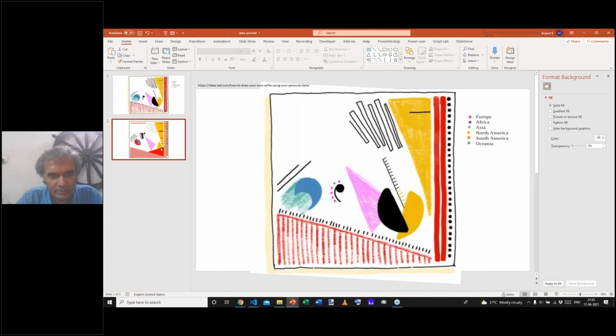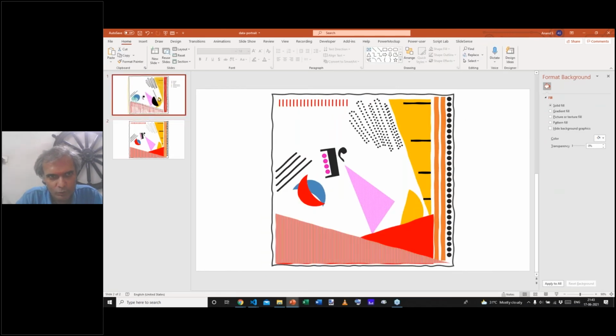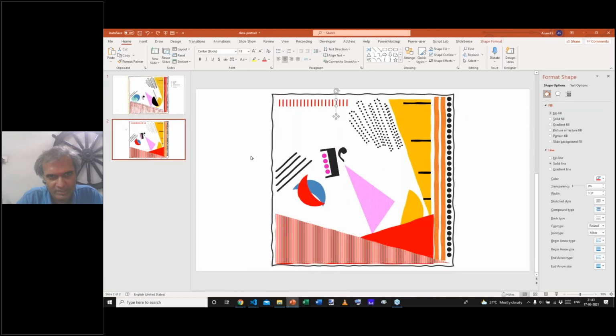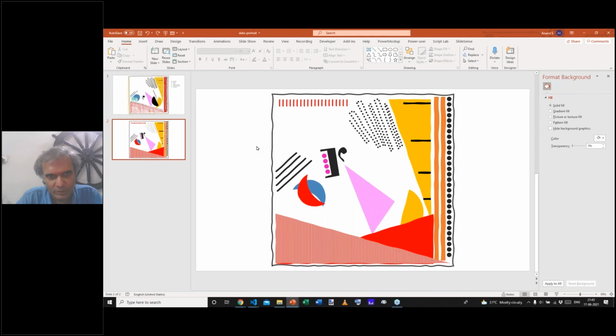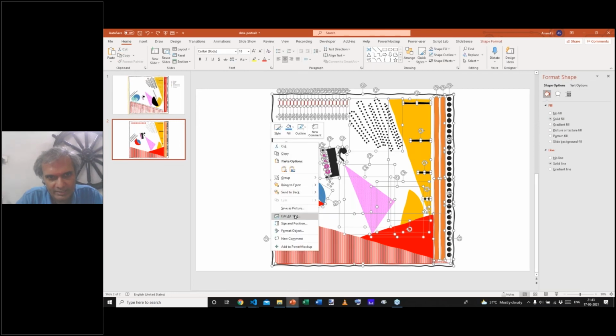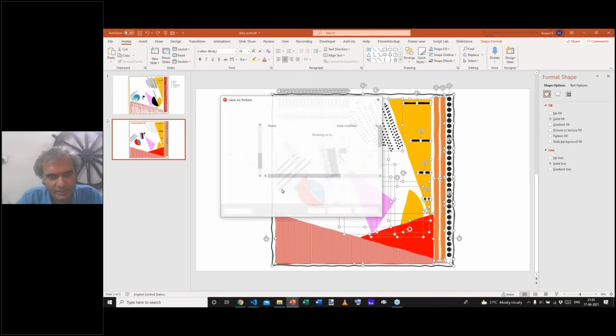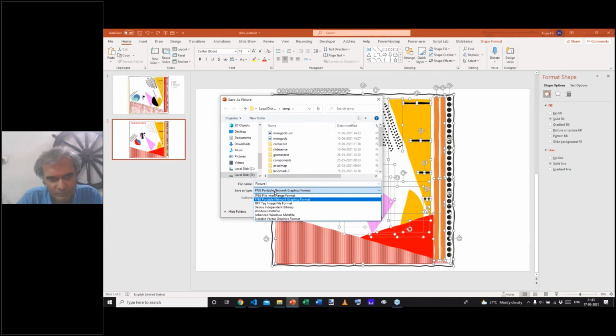So what I've done here is literally traced over this image. And these are native shapes. So each one of these I drew as a line. Then you can take all of these, right click, save as picture, and PowerPoint, at least the recent versions, let you export as SVG. So that's the short answer to how do you create the SVG.